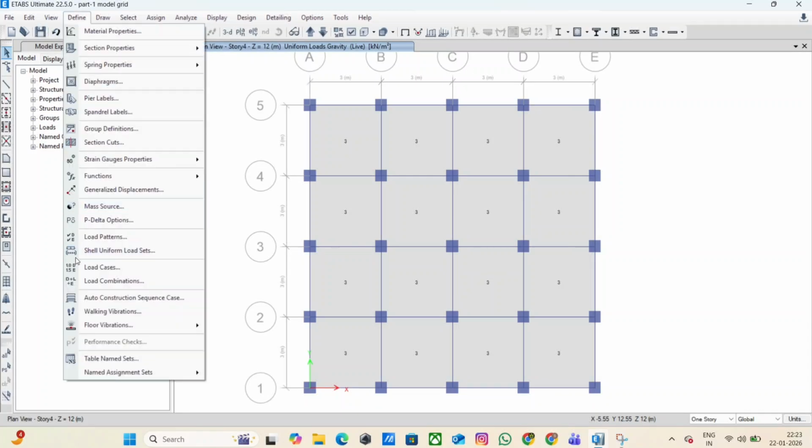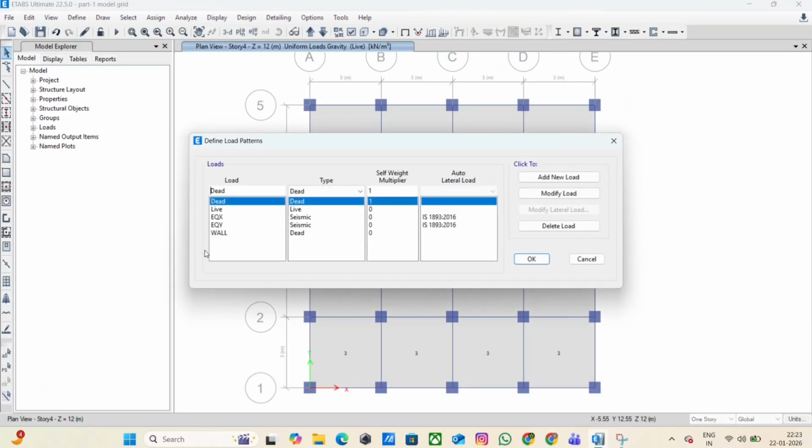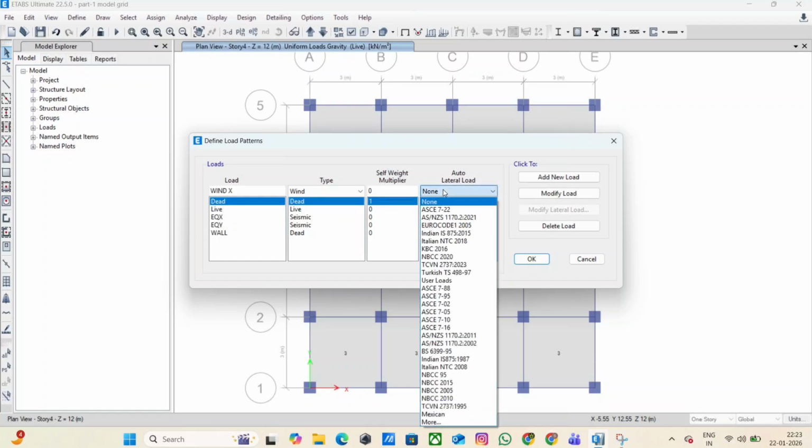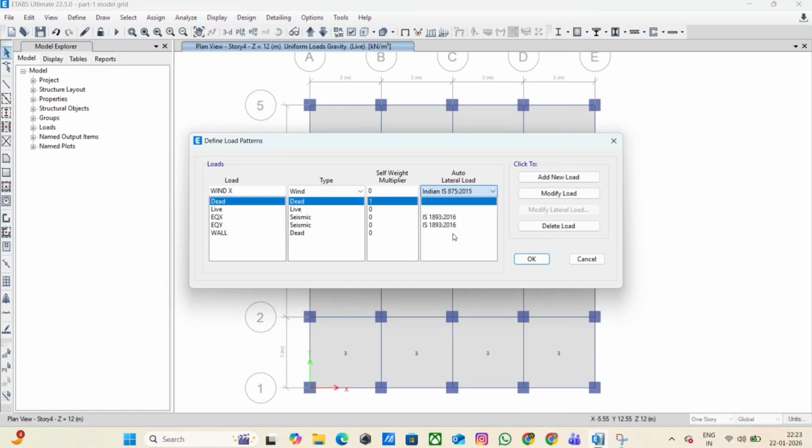Step 10. Define wind load as per IS 875 Part 3. Now we will define wind loads. Go to Define, Load Patterns. Add wind load patterns: Wind plus X, wind minus X, wind plus Y, wind minus Y. Set load type as wind and select IS 875 Part 3.